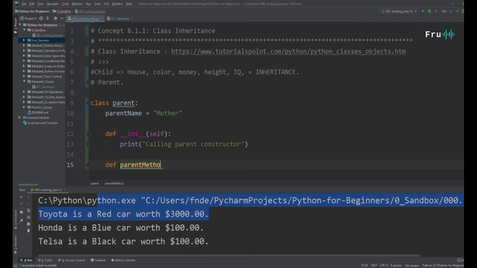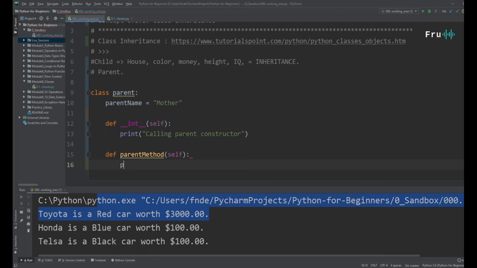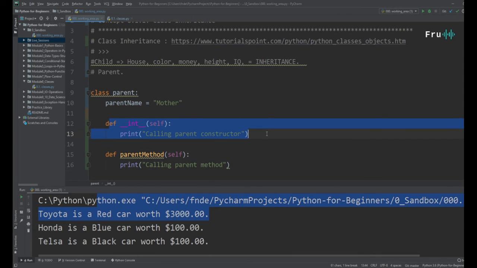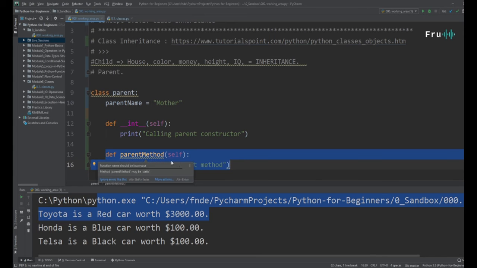So we're going to define a couple of methods. Again, a method is a function within a class. All I'm doing here is creating a couple of functions, but those functions are within the class. This init is a method that has to be in any class to initialize it. Now I'm defining a new method in here called parent method. Every method needs to have a self, and then the other parameters, but this has no other parameter. So each time we call this method, it's going to print calling parent method. That's what we're trying to do there.